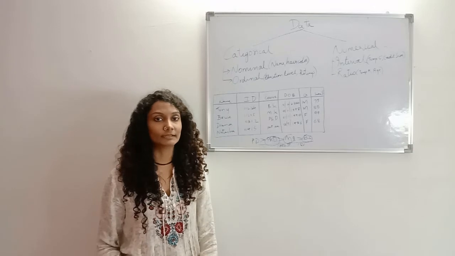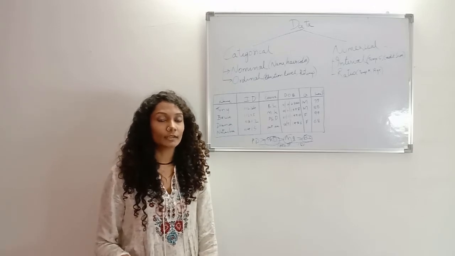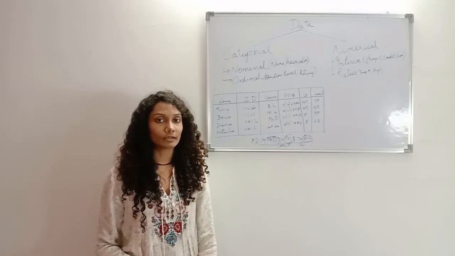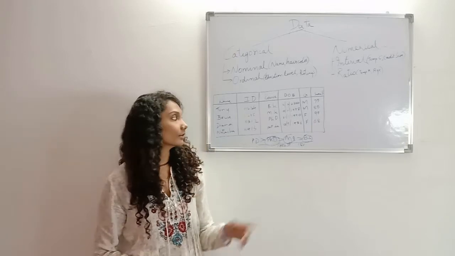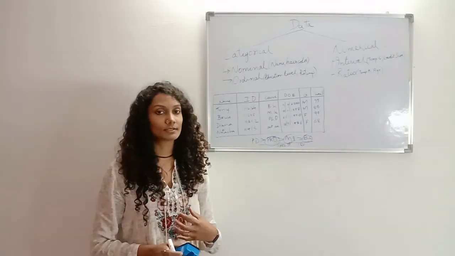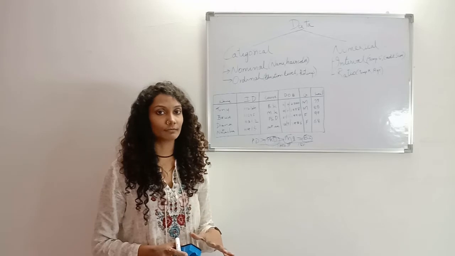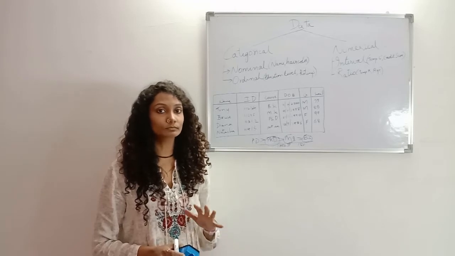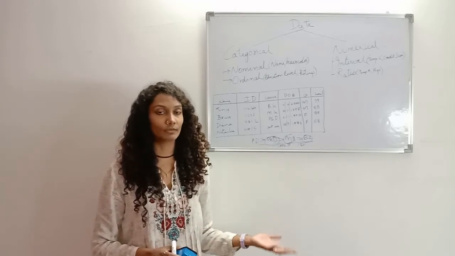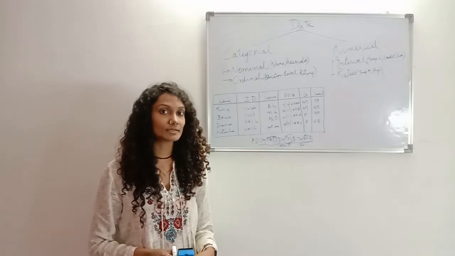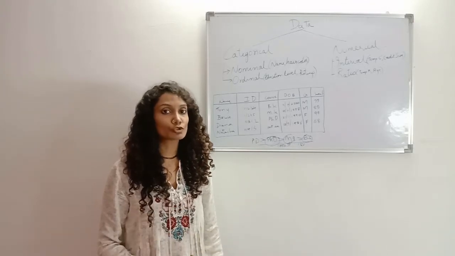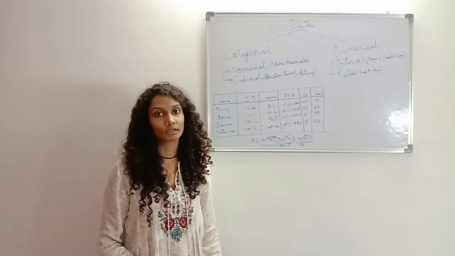Let me explain it in detail. In interval data, wherever a zero comes under its value, that zero doesn't signify the complete or true absence of the thing we are measuring. Instead, it is arbitrarily chosen for convenience.